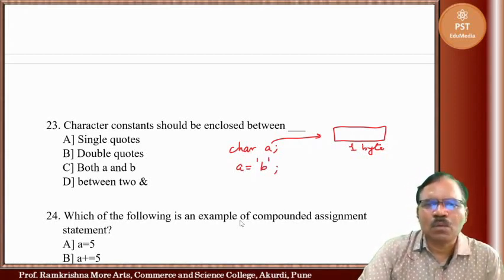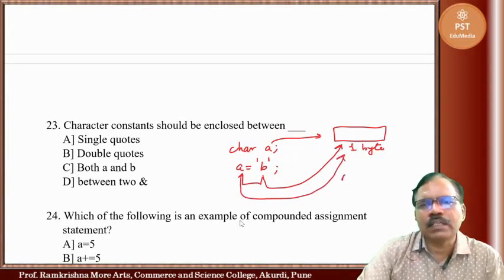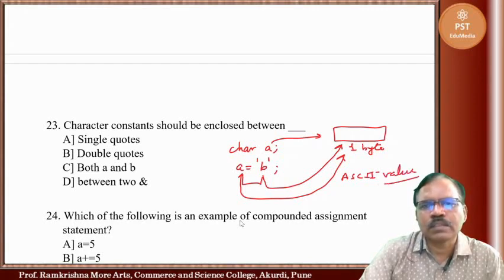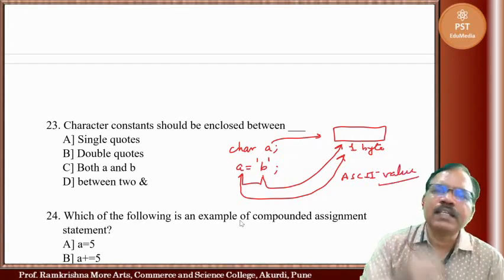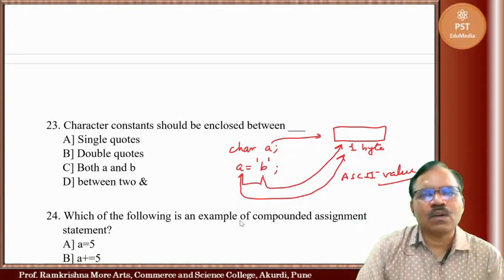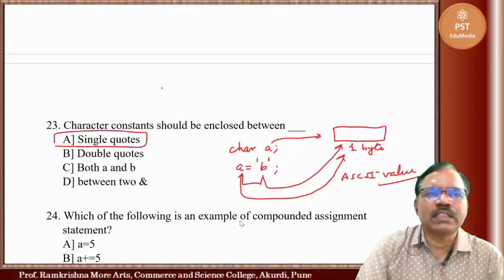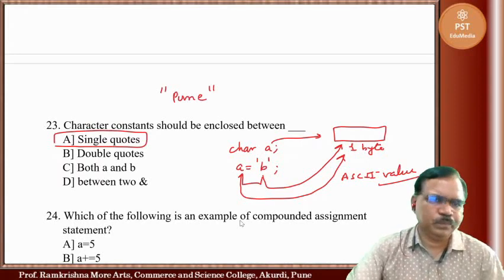Whatever b is assigned to a is stored in terms of its ASCII value. The ASCII value of b is stored at the memory location of a. So character constant is enclosed between single quotes. String constants are enclosed between double quotes.